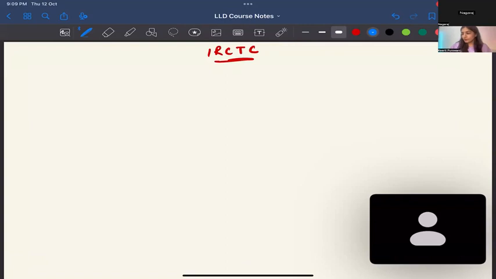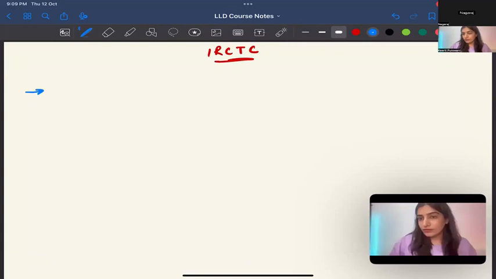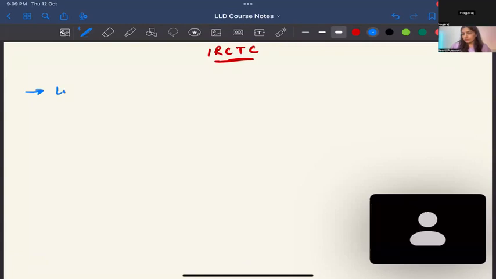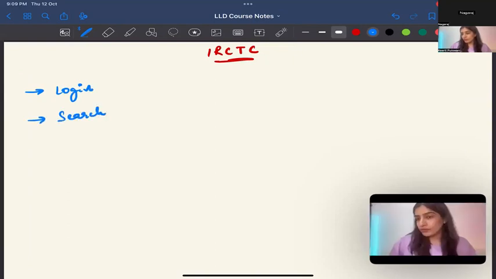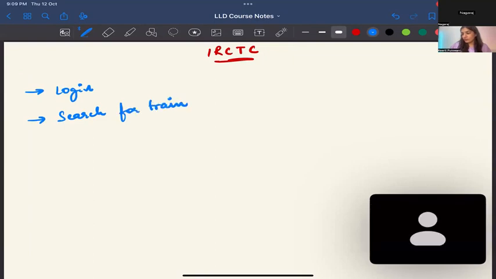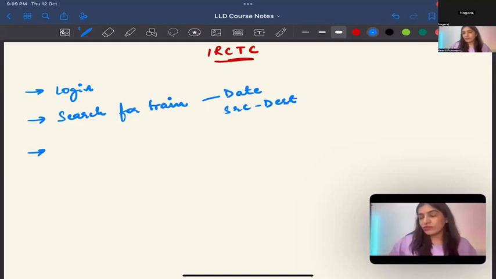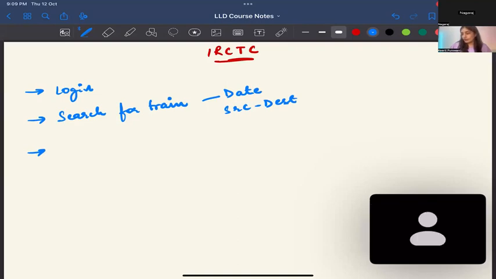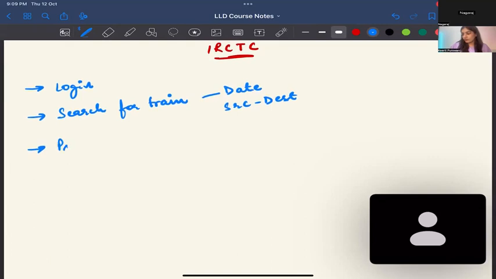Yes, first of all, we just open the IRCTC portal, putting our credentials and searching for booking. Then after that, we are looking for a particular date and train for a specific source to destination. Then, if we found one, we will pay for it. Otherwise, cancel and go back from there. So this is actually the user flow, no?